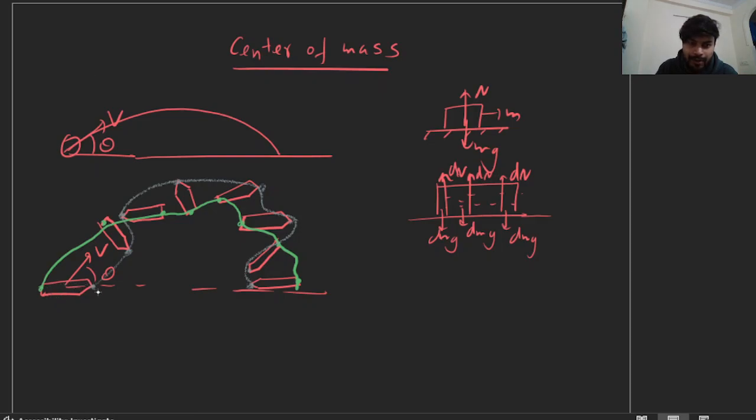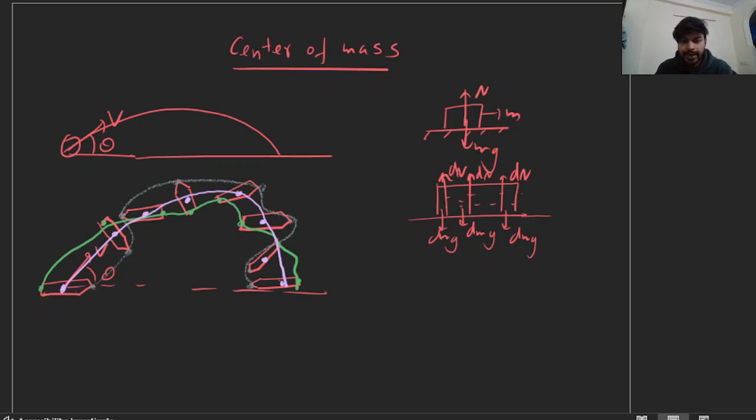But we can say that there is one point or one particle inside this pen which actually follows a projectile path, and that point is the center of this pen. If the center of the pen is here initially, after some time it will be here, and then here. If we trace the path of this center point, it actually follows the projectile path. But all other points inside the pen do not follow the projectile path.